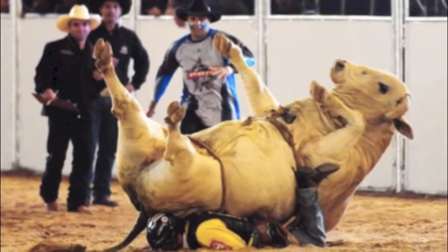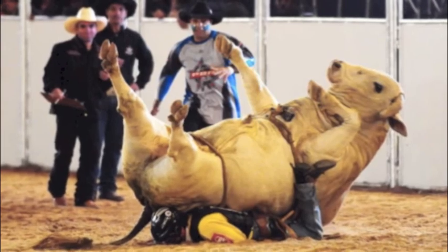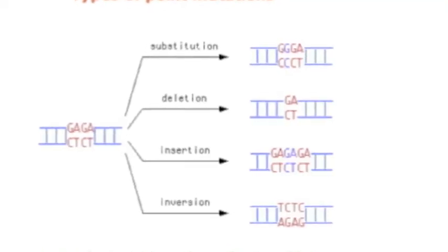Now this is where it gets messy, and I'm talking messier than a rodeo gone bad. See, there's this little thing called mutations, and they are mistakes in your DNA that can cause some serious problems. Or they can be helpful, like the X-Men. But most go unnoticed. Now mutations come in all different shapes and sizes. They are categorized as insertions, deletions, or substitutions.